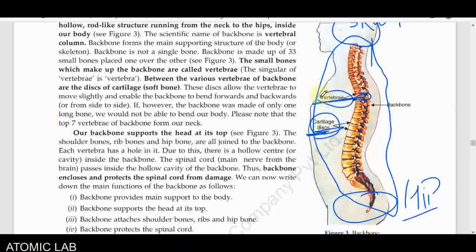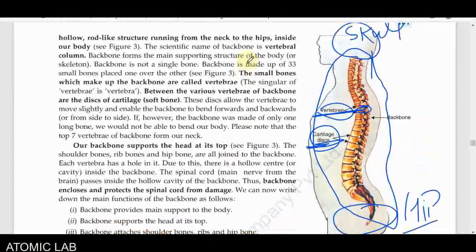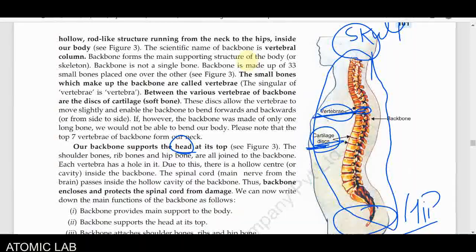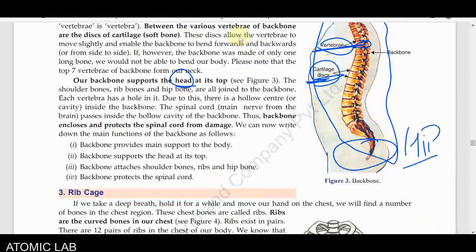Cartilage gives support to our backbone. Now you will see that at the top the head is attached, and at the back the hip is attached to our backbone. And what is the function of the backbone? The backbone provides the main support to our body. We can stand because the backbone supports our body.